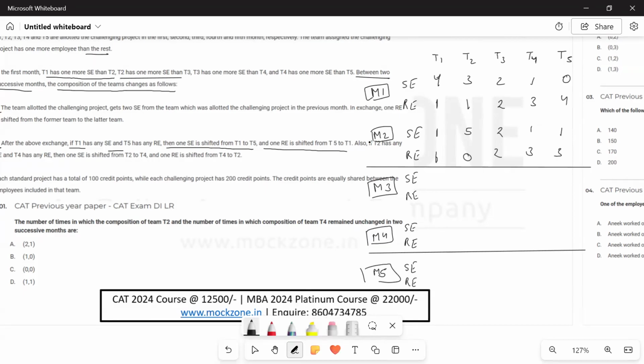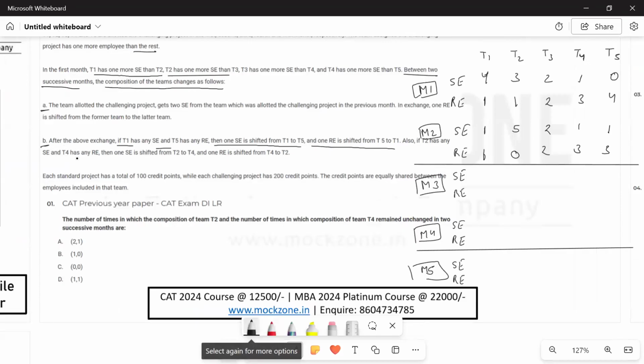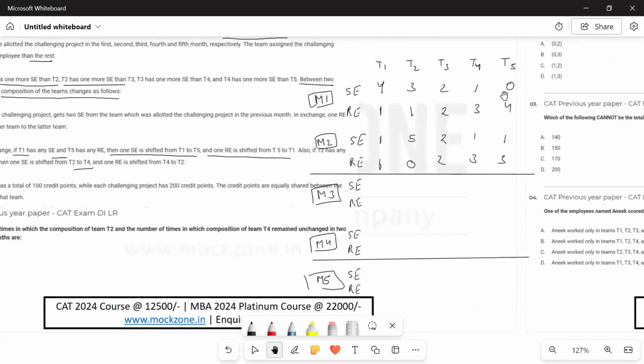Okay? Also, if T2 has any SC and T4 has any RE, then one SC is shifted from T2 to T4 and one RE is shifted from T4 to T2, sorry. So like we saw the exchange between T1 and T5, we'll also have an exchange between T2 and T4. Okay? This 2 will become 3, first of all. This 2 will add on and this will become 3, not 1. Okay?